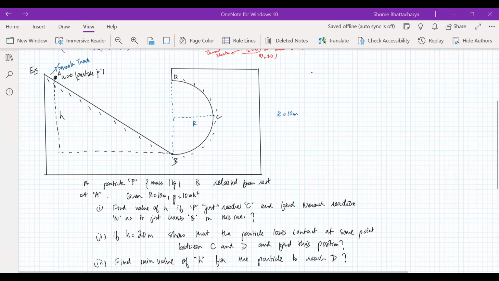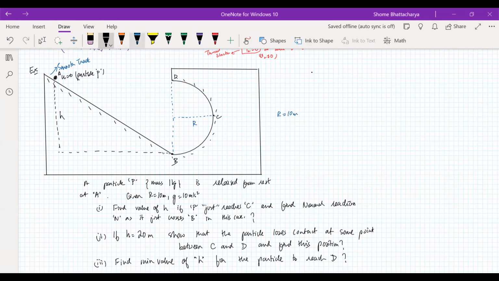Yes, Shayan, your answer is also correct. So I'm just first putting up the answer, then I'll put up the explanation also. Okay. So H should be equal to 10 meters. Basically, H should be equal to R. And normal reaction at B, when you calculate, you will see it will become 30 newtons in this case.